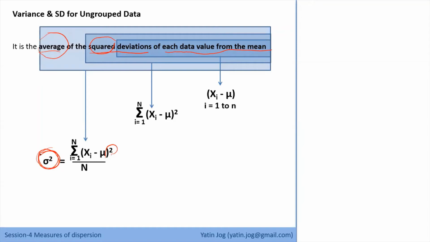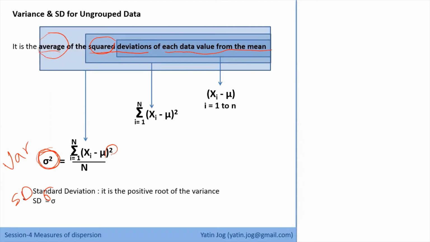Now this is variance. Because we are squaring the deviation and the symbol also is square, the square root of sigma square is sigma, and that stands for standard deviation. So standard deviation is the positive root of the variance. As we are squaring, we have to take the square root. So positive square root is nothing but the standard deviation. Standard distance, deviation is nothing but difference or distance, standard distance. So everywhere when we talk about data set, we try to understand data set in terms of what is the middle value, in terms of mean, and how my data points are deviating from my middle value, that is the distance of data points from the mean.